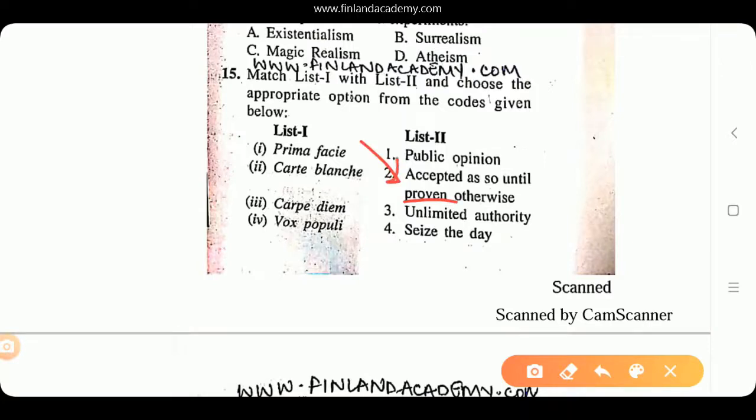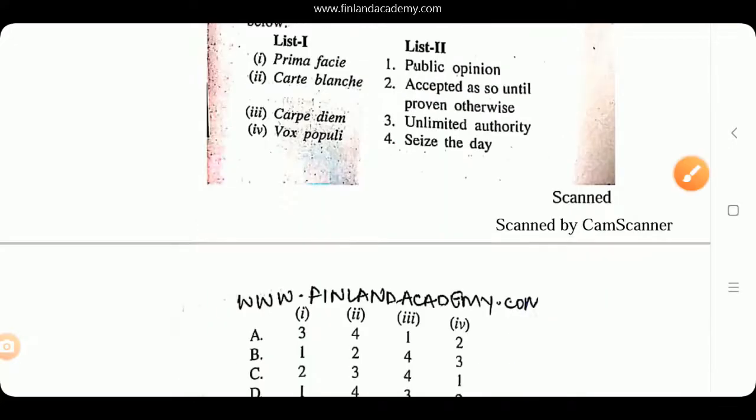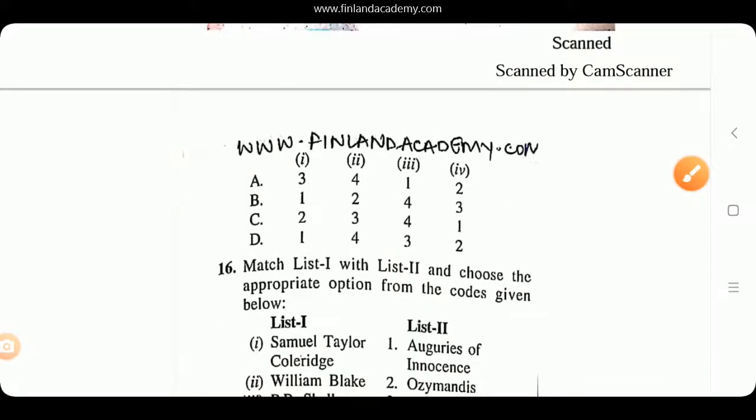Then you have carte blanche, it's unlimited authority. Carpe diem, as we all know, is a very popular phrase, seize the day. And then vox populi is the public opinion. Here option number C is the right one.